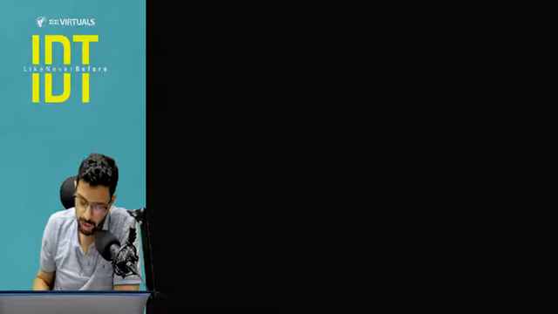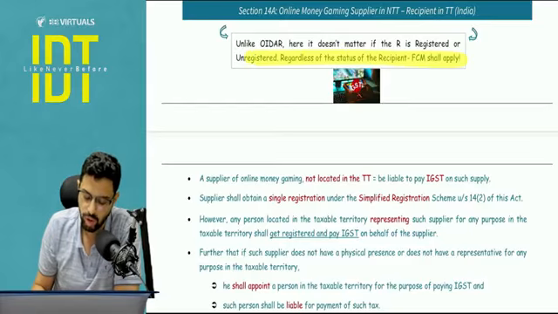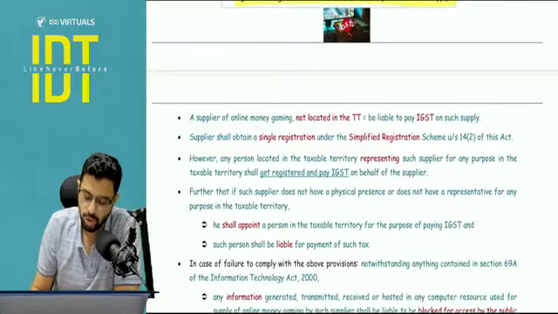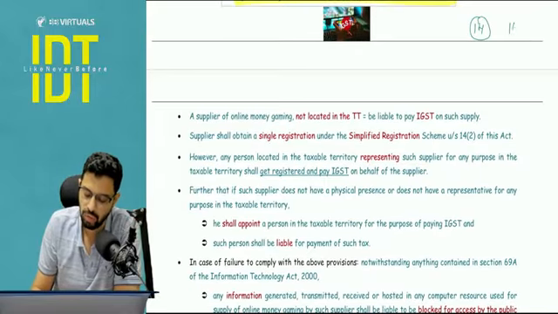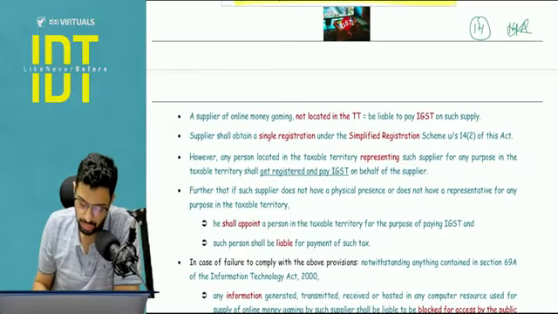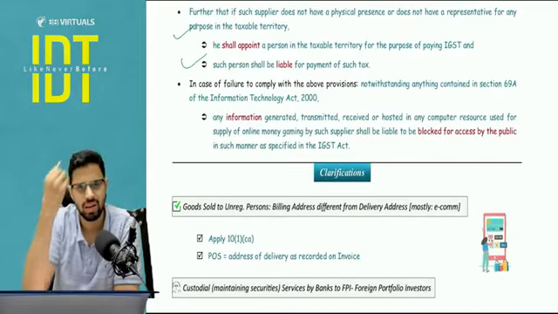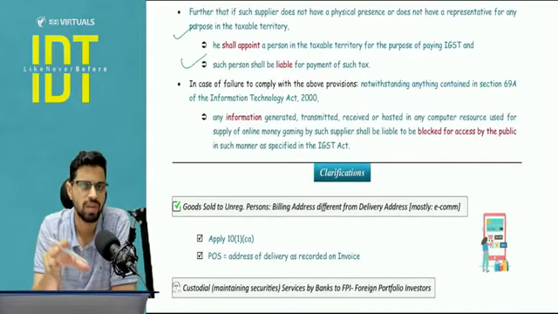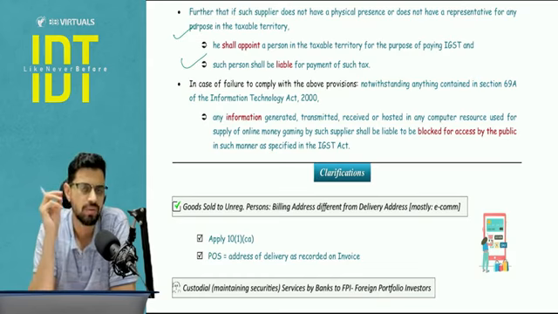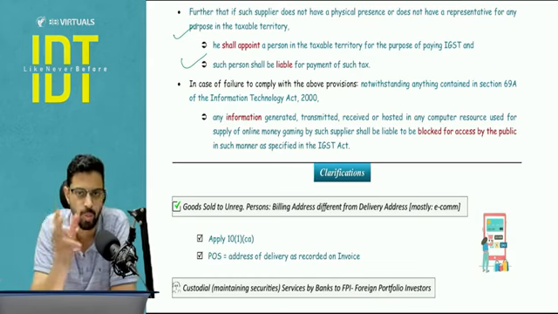Now couple of points more. Pay attention. Here it does not matter what is the status of recipient. Okay, FCM is going to apply. So status of recipient you are going to see in section number 14, not 14A. Now this is done. Same, that if you have a representative, he can get registered and pay GST. But otherwise, if you don't have a representative, you do not have physical presence, please ensure you appoint someone.